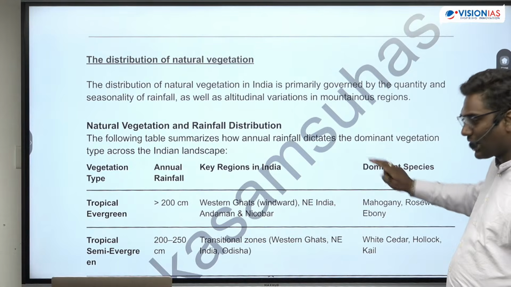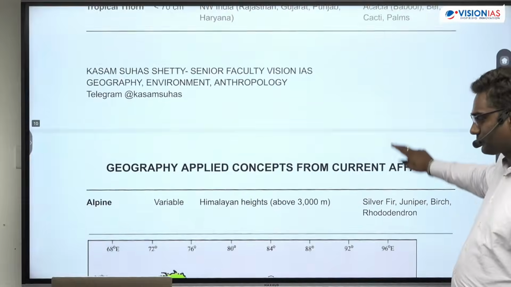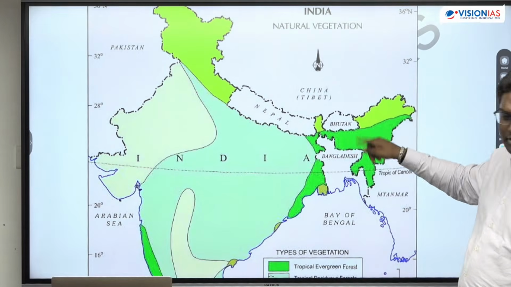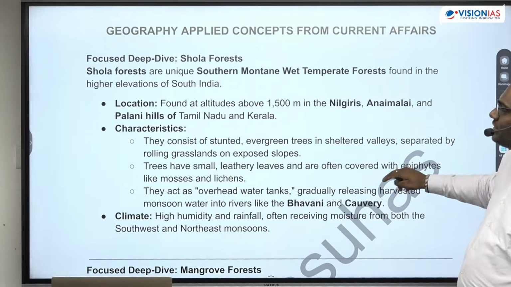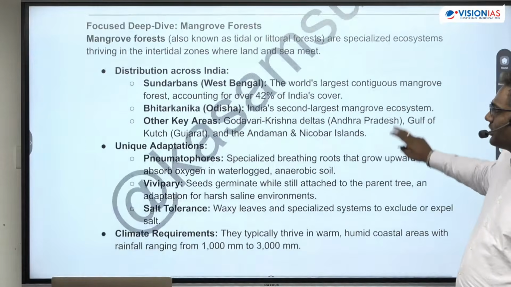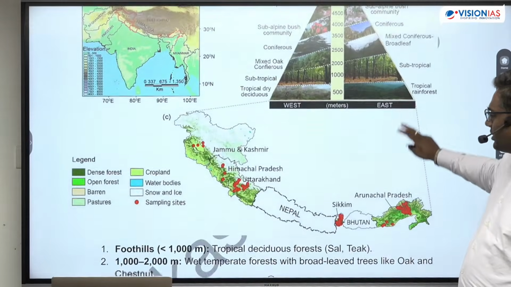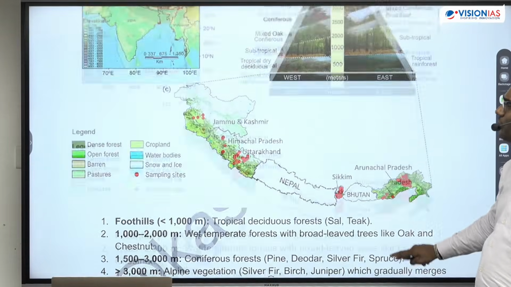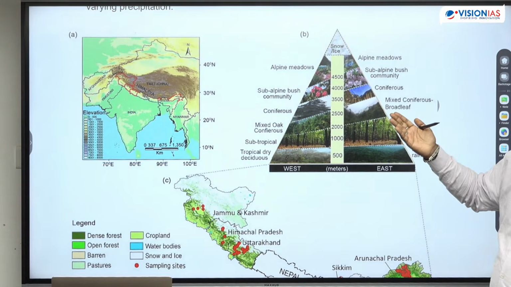Okay, so we'll start from here, and this is one more topic. Along with that, we'll start from this. And then we have one more thing. This is also related to that vegetational distribution only. Altitudinal, that is, how the distribution happens with altitude. Okay, vegetation, how it is distributed according to altitude.